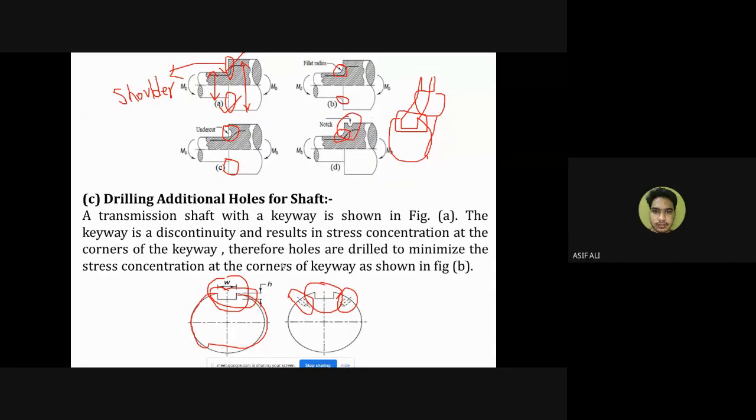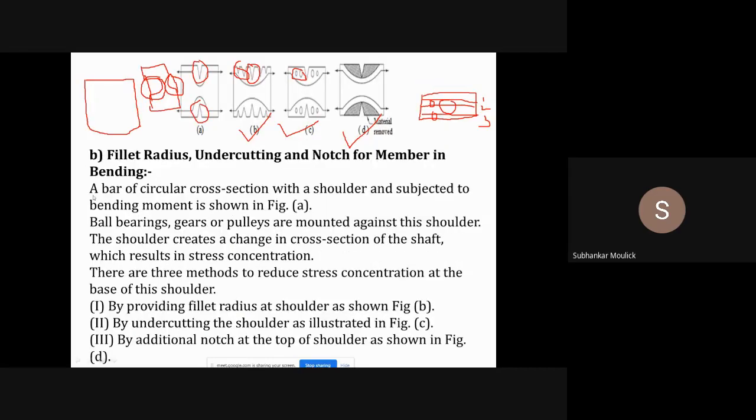No, sir. Sir, can you just repeat what shoulder means? Abrupt change. Shoulder means, for example, okay, wait. See, a bar of circular cross section with a shoulder and subjected to bending moment is shown in the figure. That means